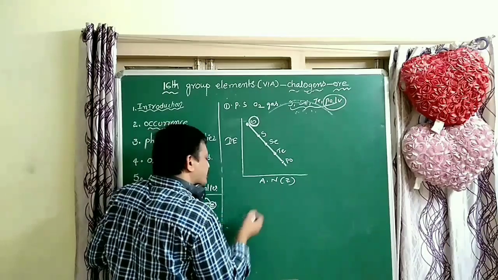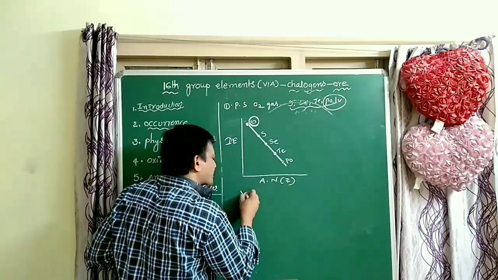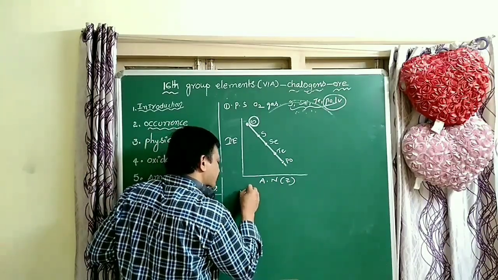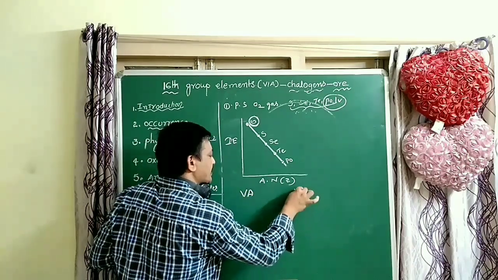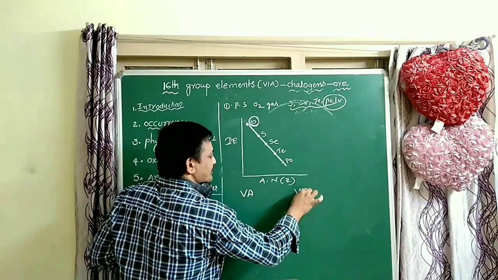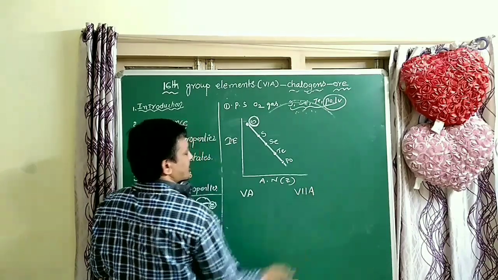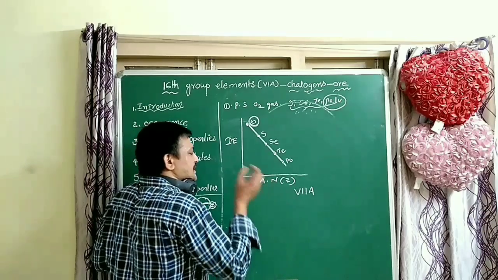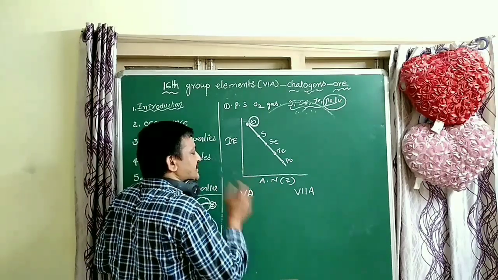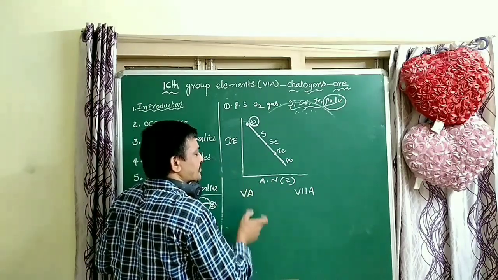When compared to 5A group elements and 7A group elements, 6A group elements have less IP. Why?